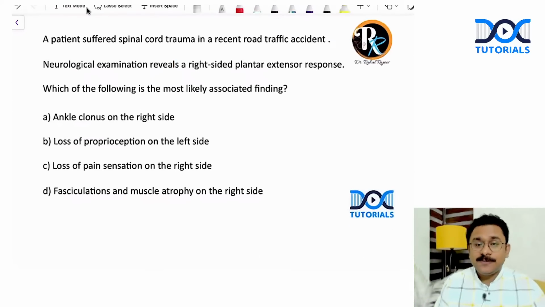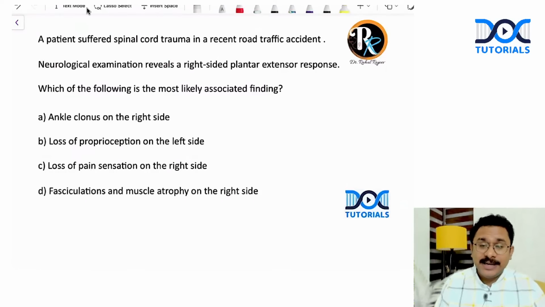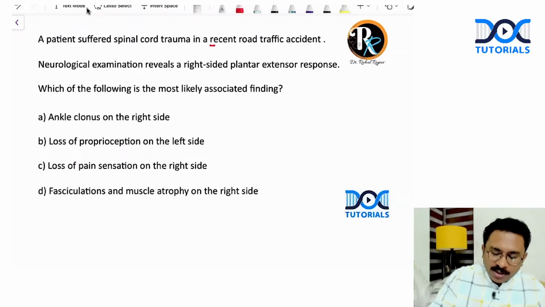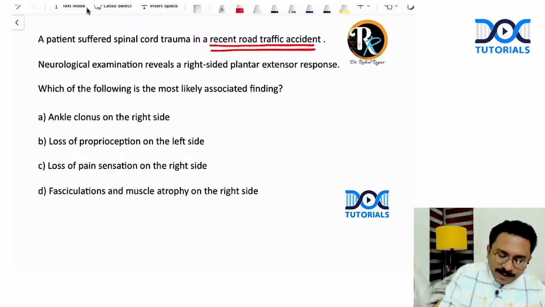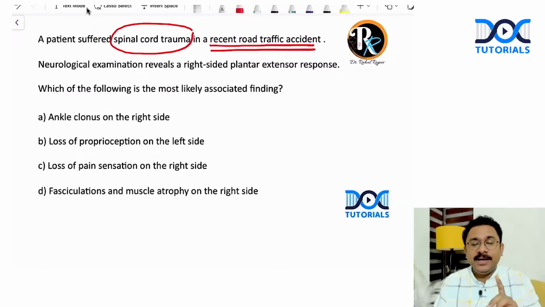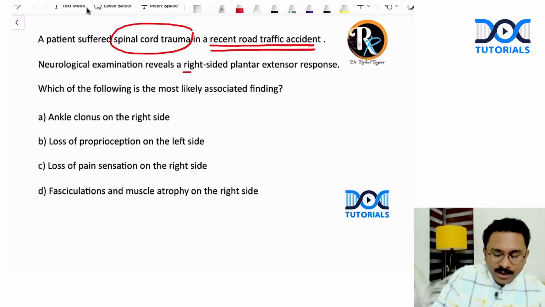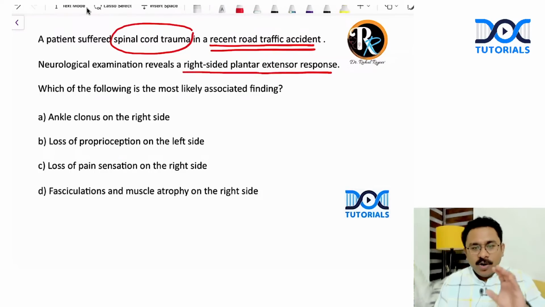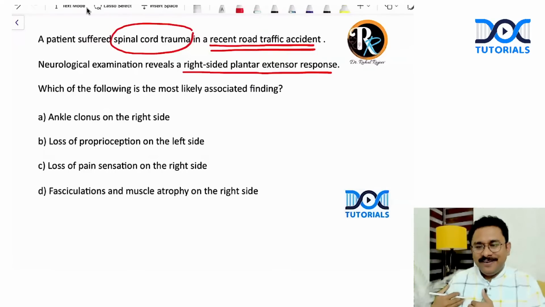A patient suffered spinal cord trauma in a recent road traffic accident. The neurological examination reveals a right-sided plantar extensor response. Which of the following is the most likely associated finding? Now look at this. A patient has had a road traffic accident recently, and a spinal cord trauma is also mentioned. When you look at the neurological examination, are you seeing a unilateral finding or a bilateral finding? You are seeing a unilateral finding. So they've already mentioned cord trauma after road traffic accident with a unilateral finding in terms of motor response.